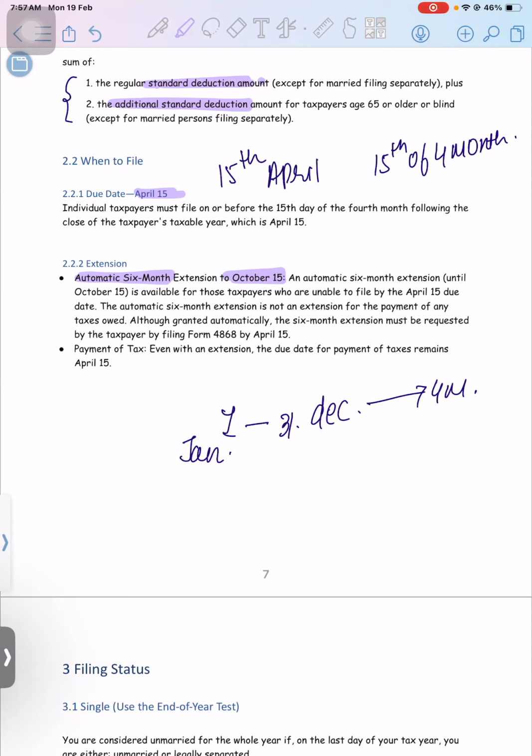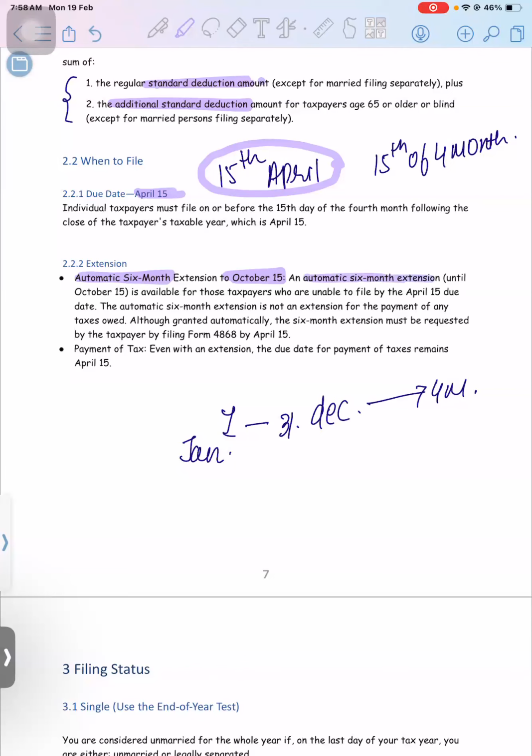But remember one thing, when you are extending your deadline, before this 15th April you need to pay all your estimated taxes, all your tax which is coming on the tax return. Okay, so then after paying that tax, you can file an extension form.